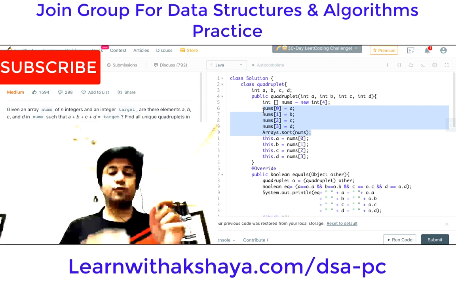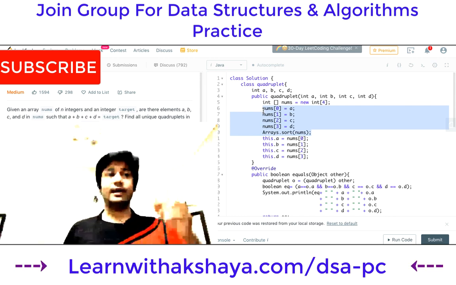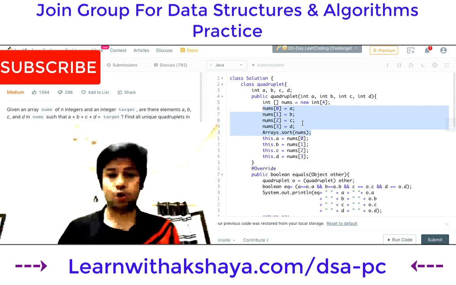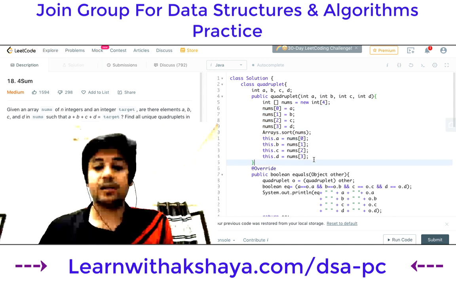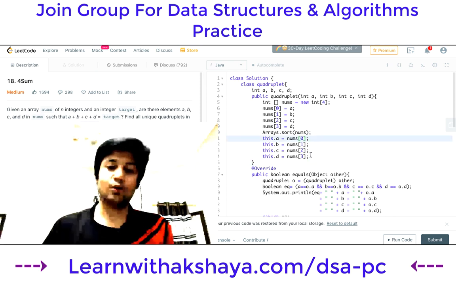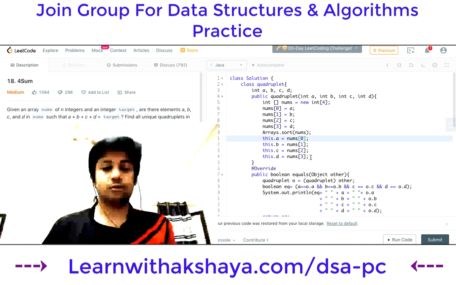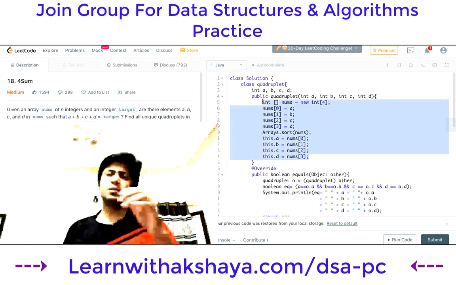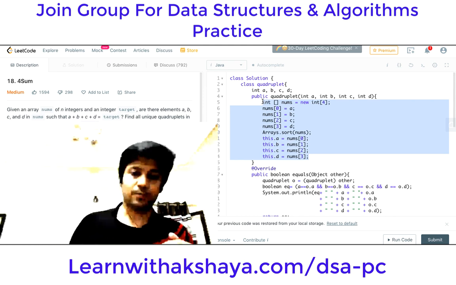Because otherwise, if you keep them not sorted, then it becomes very difficult to match the pairs. So that's why I sorted them, and then I assigned this.a equal to nums[0], this.b equal to nums[1], this.c equal to nums[2], and this.d equal to nums[3]. So till now it's pretty easy. Okay, but let me just introduce a small complication.